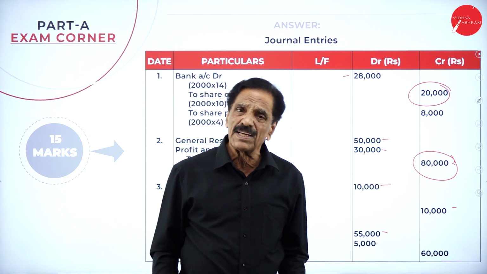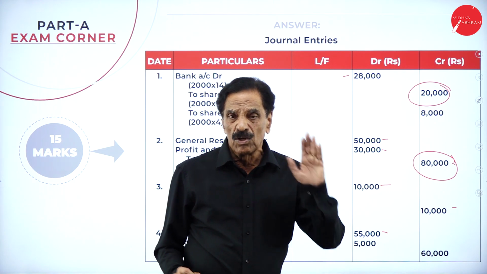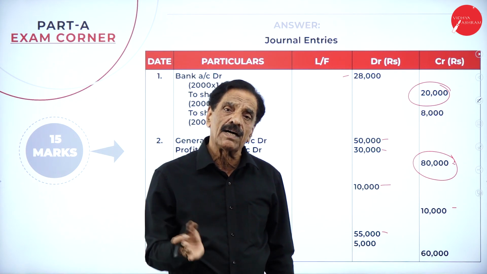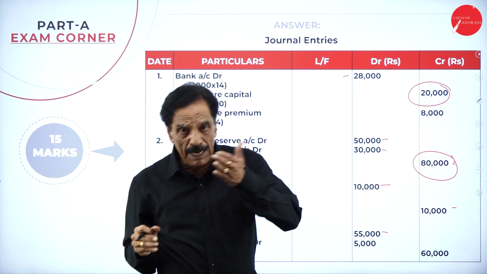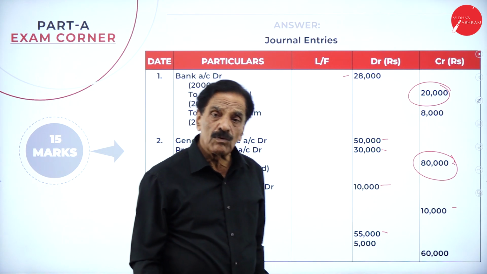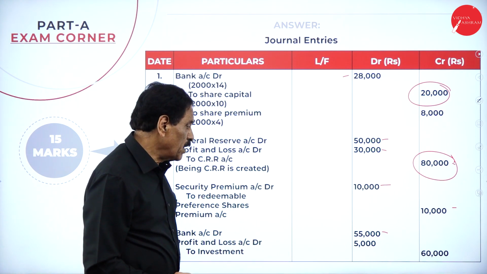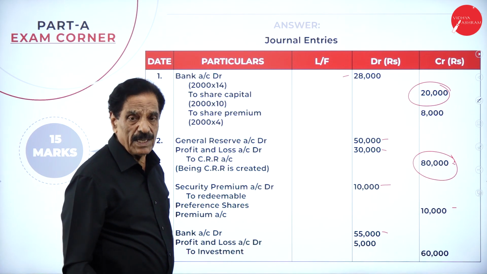Here, by selling the asset, there are 3 entries. At par, bank account debit to investment account. Lower value, bank account debit, profit and loss account debit to asset account. Higher value, bank account debit to asset account to profit and loss account. What's your face value here? 60,000. It has been sold for 55,000 at a loss of 5,000 here.